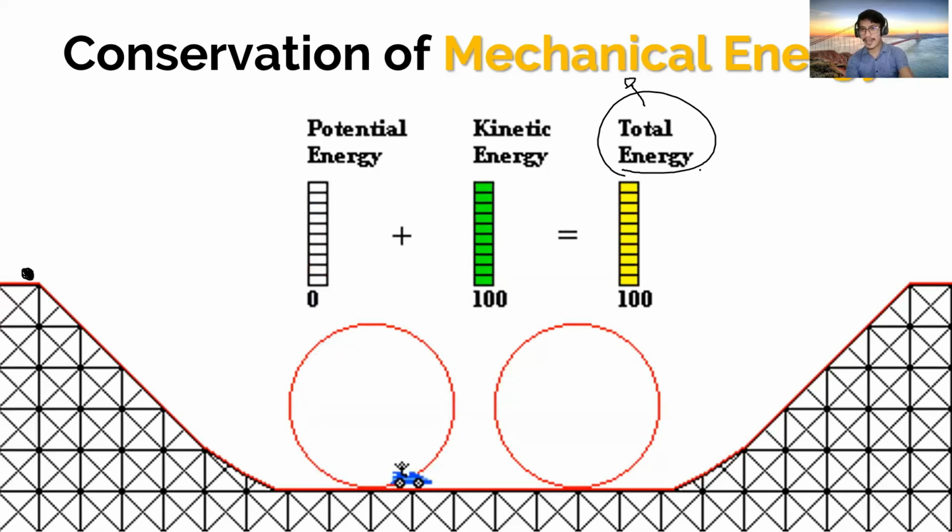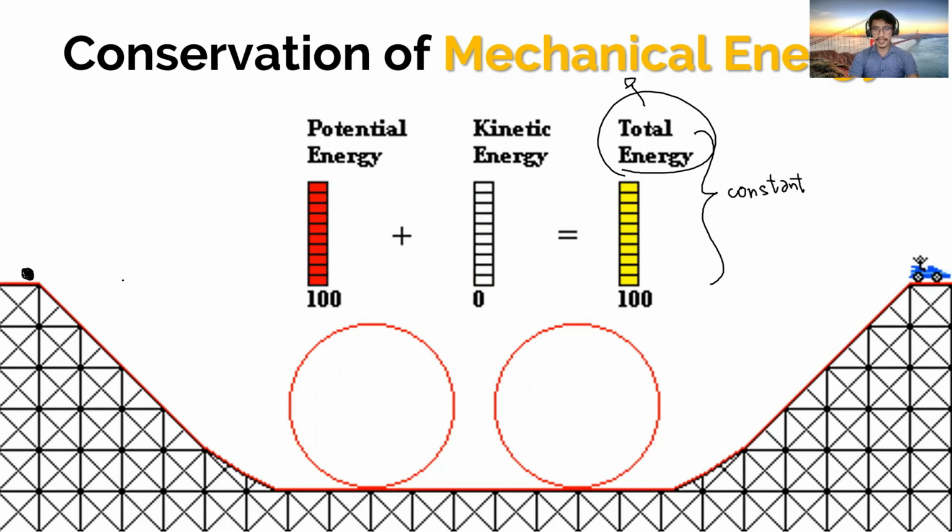However, the total mechanical energy, the sum of potential and kinetic energy remains constant. It remains the same. Pareho lang. So that is conservation of mechanical energy. What is being conserved? The total energy. So for example, in this case, does it mean that potential energy is being destroyed? Potential energy is lost?